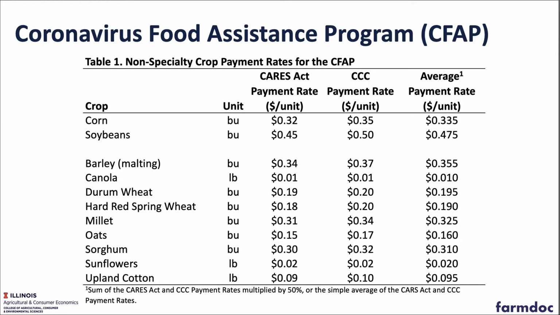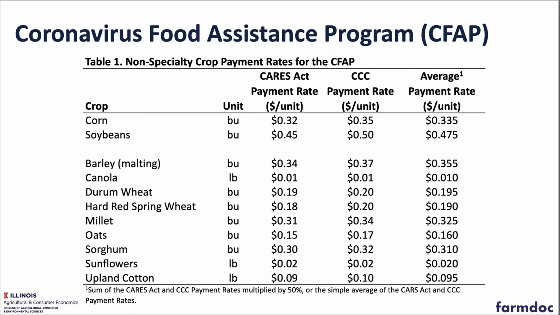So in this table, you can see some of the payment rates that were released for the non-specialty crops that are eligible for payments under the CFAP program. And there's been a lot of discussion just in the last few days since the details of the program were released about how complex the program is and how there's multiple payments that are combined into a single payment for the producer by commodity here. And at least in the case of the non-specialty crop aspect of the program, we can actually do some simplification to look at how the payments are going to be calculated on any producer-specific situation.